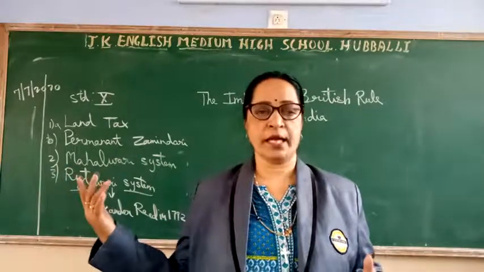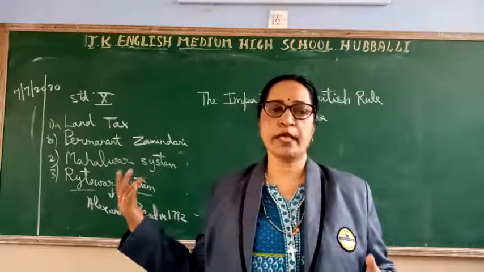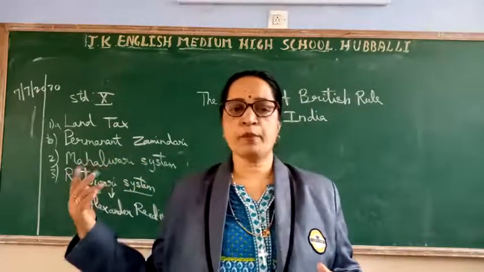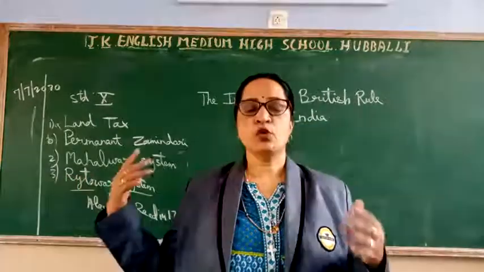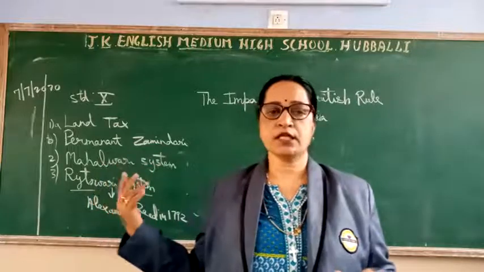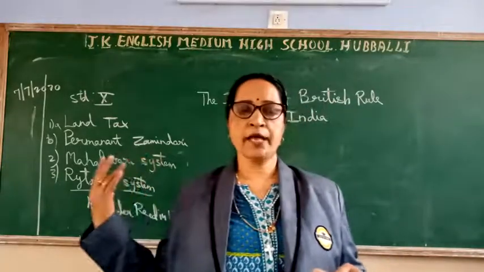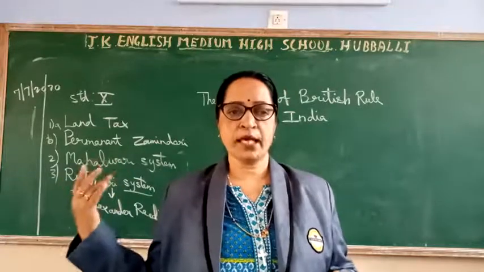By the money lenders. Fourth point, many zamindars also had to mortgage their lands in order to pay the land tax. So many of the farmers had to give away the land to clear their land tax. Fifth, the agriculture sector became commercial and had to grow raw materials needed by industries back in England.